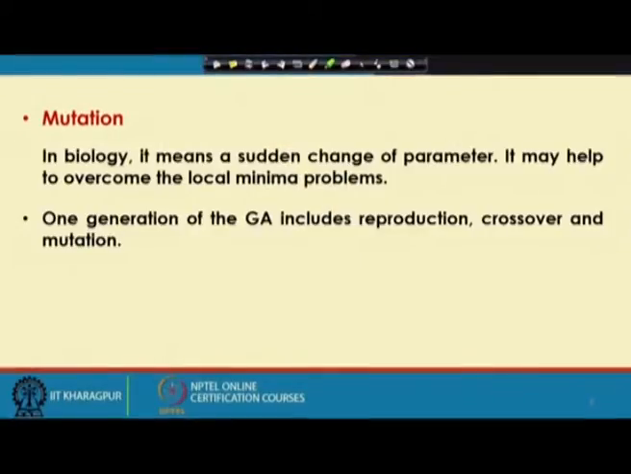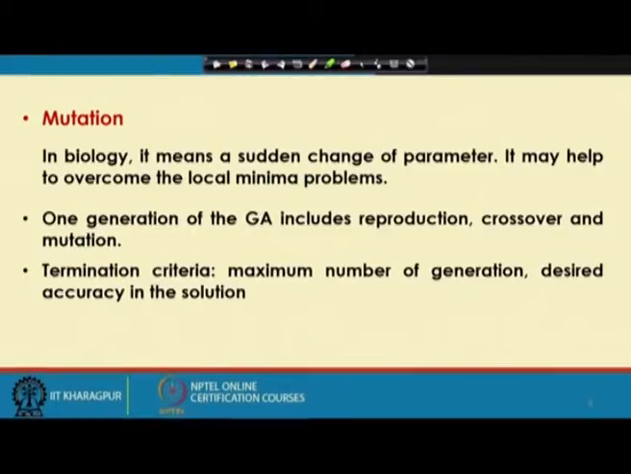Now, one generation of the GA includes reproduction, crossover and mutation, and we generally take the help of some termination criteria. Now, the termination criteria could be either the maximum number of generations that the user will have to pre-specify, or we consider some desired level of accuracy. Now, if we reach the desired level of accuracy, we say that my algorithm has reached that stage that it can indicate the optimal solution.